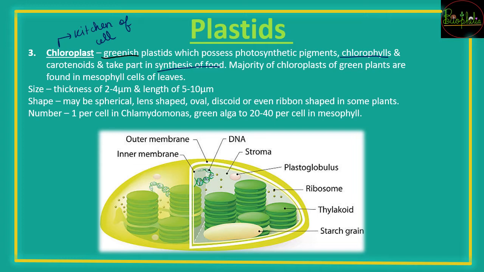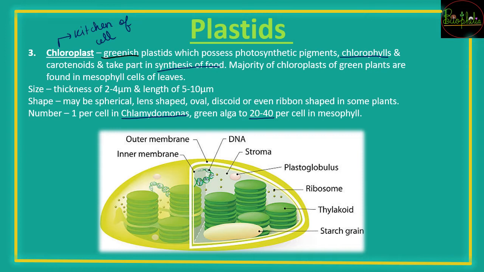So if you consider a single chloroplast, since it is synthesizing food, it is of our more interest. So let us see in detail about the chloroplast. The thickness of a chloroplast is about 2 to 4 micrometers. Length is 5 to 10 micrometers. Shape can be anything like spherical, lens shape, oval, discoid, ribbon. It depends on the plant that you consider. Number: in Chlamydomonas there will be only one, whereas in green algae there can be 20 to 40. In plant cells they can even increase in their number.